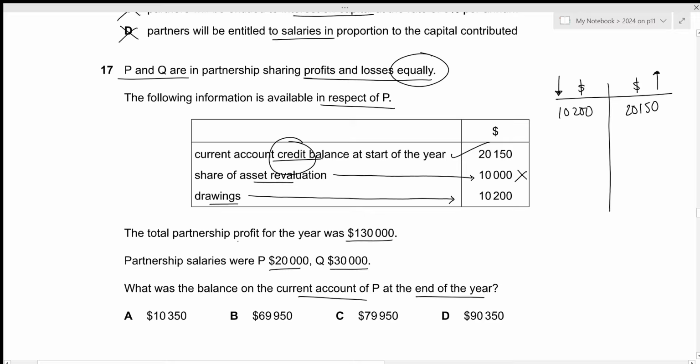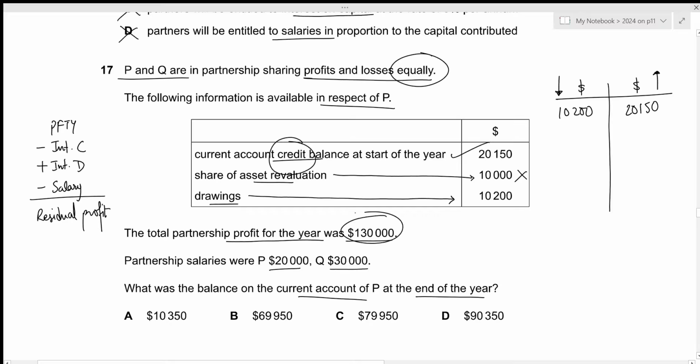Then we have profit. And remember, profit for the year is not shared. The residual profit will be shared. How we calculate the residual profit is we start with profit for the year. We then subtract the interest on capital, because this will be paid to the partners by the partnership. Then we add the interest on drawings, because this will be paid to the partnership by the partners. Then we subtract our salary, and then we get the residual profit.